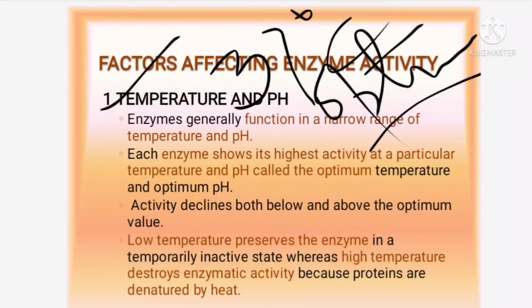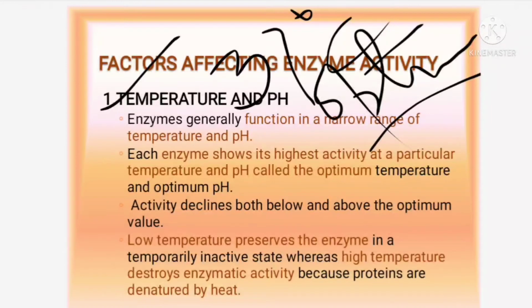There is an optimum pH and an optimum temperature for each and every enzyme in order to function very effectively. Below that or above that optimum temperature or optimum pH, the enzyme activity will be very less.